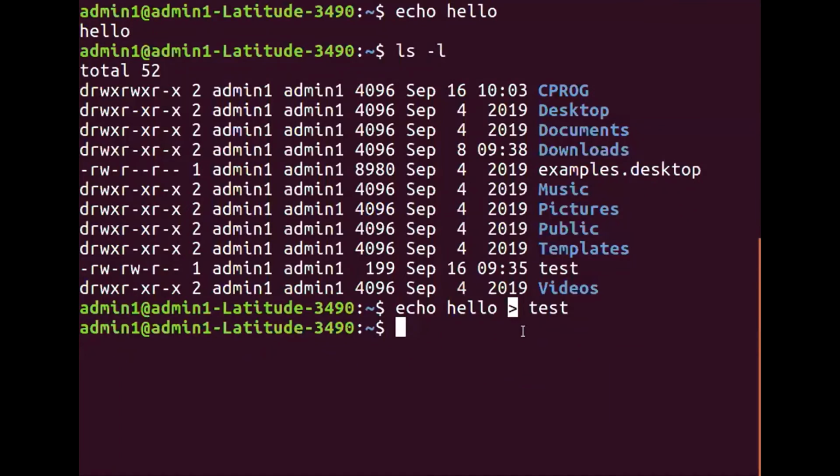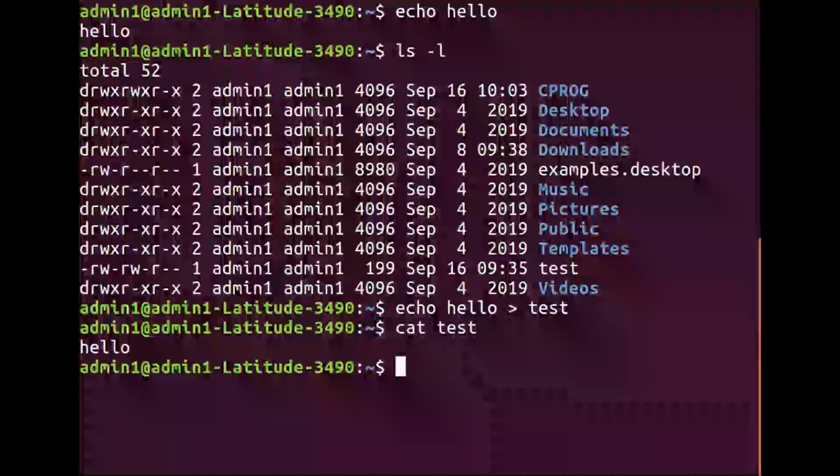Now I will say cat test. What will I get? I will get hello, right? And the earlier contents of file test is already lost. Okay, so this is how the echo command works in Unix operating system.